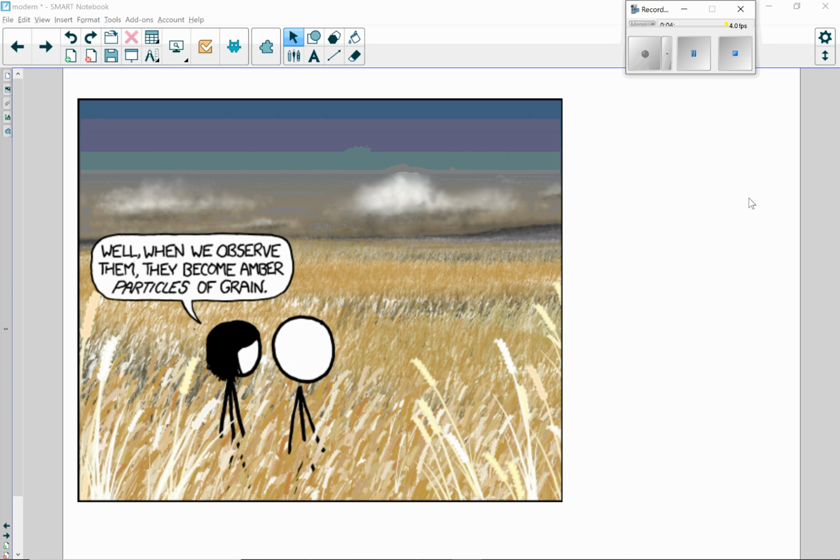All right, here we have, well, when we observe them, they become amber particles of grain because they're amber waves of grain, like the song, and then when you observe it, it becomes like a particle. So that's that.